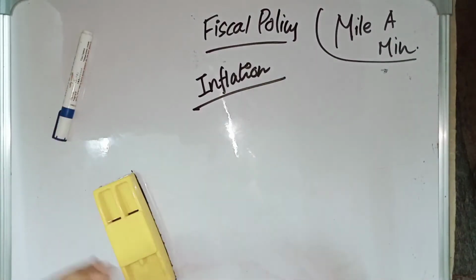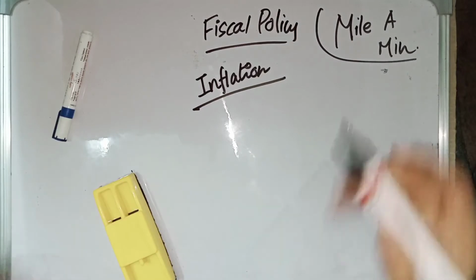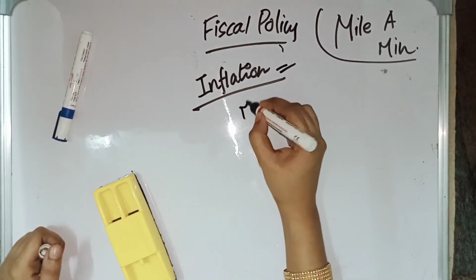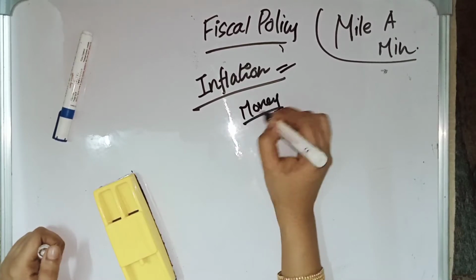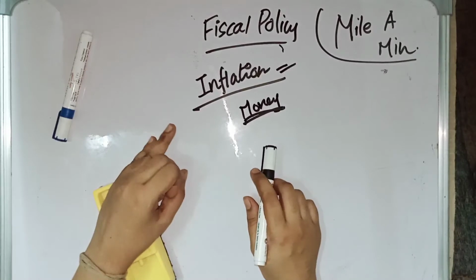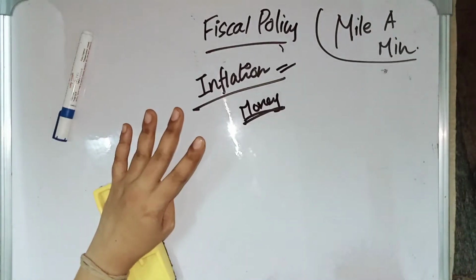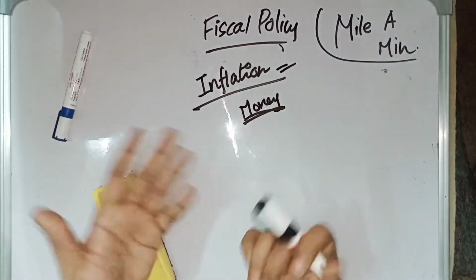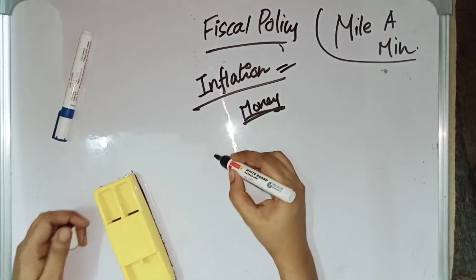If there is a persistent rise in price, then it is called inflation. So fiscal policy will help to fight both inflation as well as deflation by controlling the money supply in the market. We can bring socio-economic welfare, we can change the taxation, and we can bring employment in the society, and we can also bring regionally balanced growth.